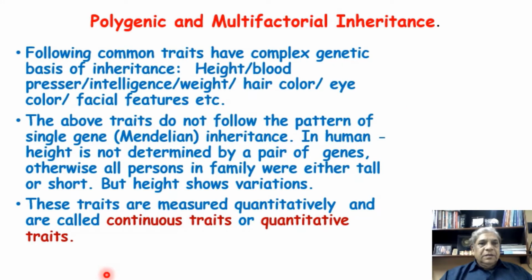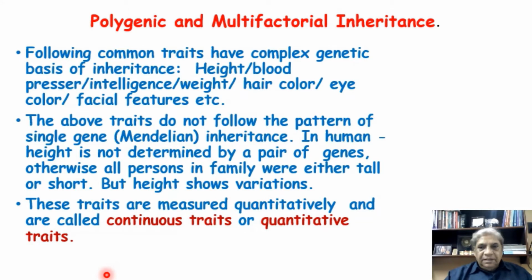Now, the following common traits have a complex genetic basis of inheritance. It is not as simple as recessive or dominant. For example, features like our height.